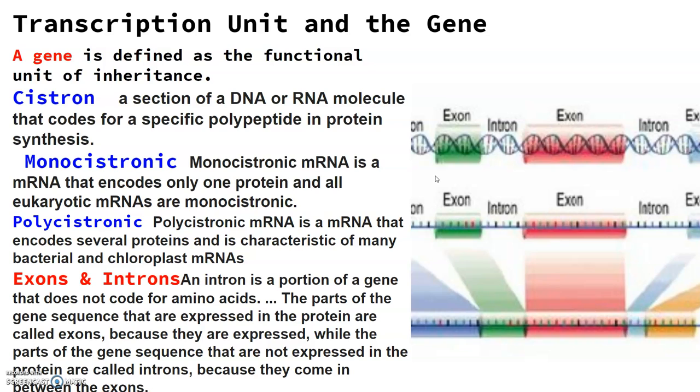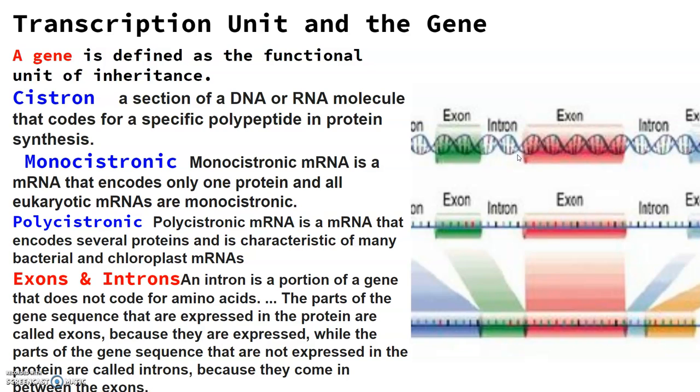And the coding sequences are expressed sequences which are defined as exons. These are expressed sequences, and the exons are said to be those sequences that appear in mature or processed RNA. Means, yahi sequence express karte hain aur ye appear karte hain ek mature RNA mein. Now here we can say exons, these are those sequences that appear in the mature or processed RNA, and the exons, they are interrupted by introns.